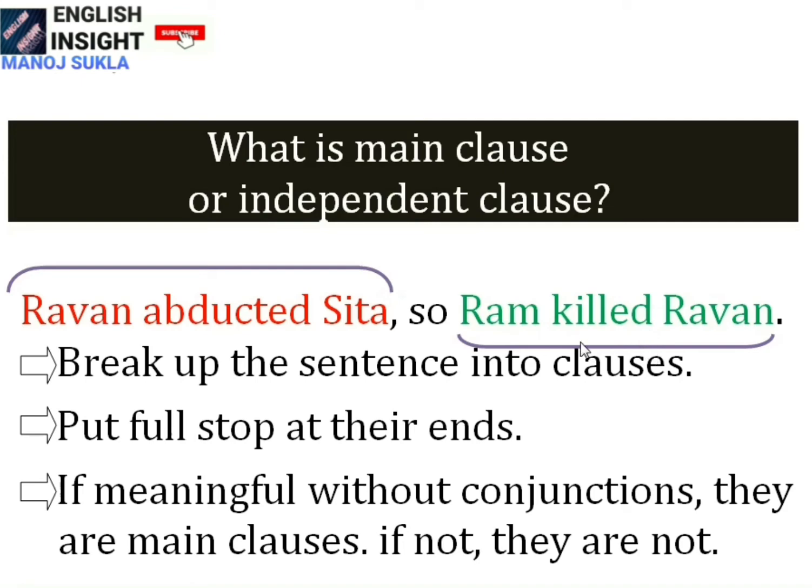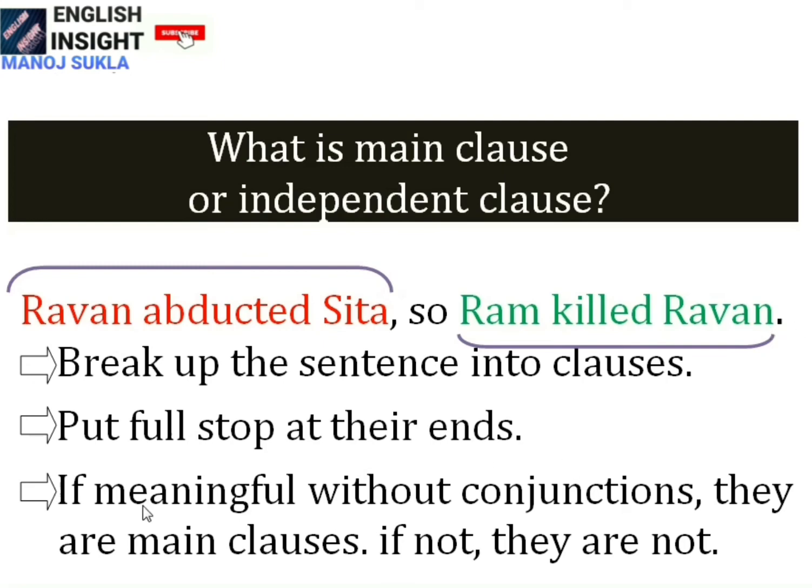So, how do you know that? These are the main clauses or independent clauses or principal clauses. Some basic features are there. First, what will you do? First, break up the sentence into clauses. As many clauses as there are, you have to just break them off. First, we'll break off. Ravan abducted Sita, this is one clause. Ram killed Ravan, this is another clause. The clauses are broken off. Next, what will you do? Put a full stop at their ends. Ravan abducted Sita, full stop. Ram killed Ravan, another full stop.